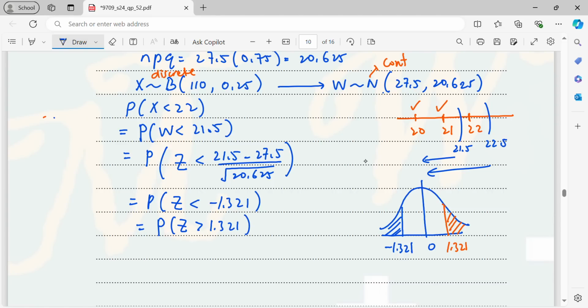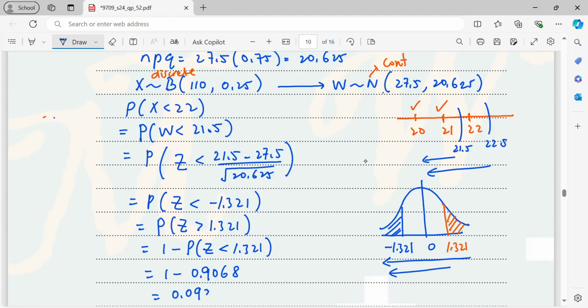Okay, and this orange color is the same as total probability 1 minus the previous probability. Therefore, this is 1 minus P(Z less than 1.321). And reading the probability from the table, you will get 0.9068. Now when you simplify, this is 0.0932. So this is the probability that we need to calculate.